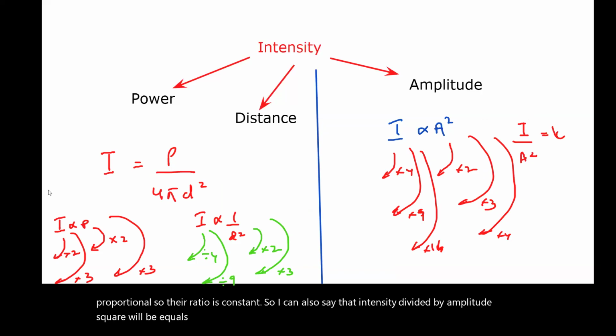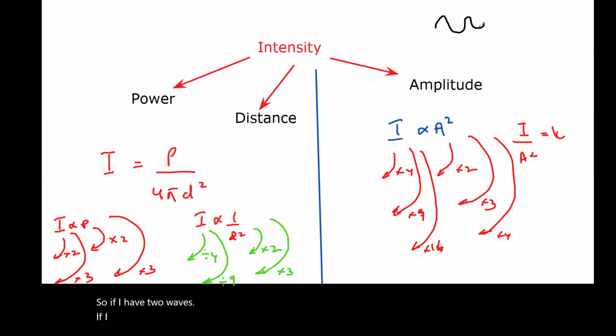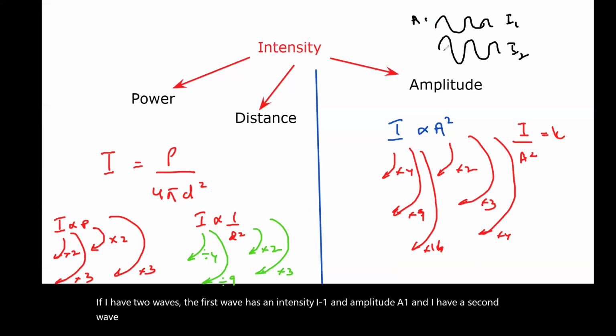So if I have two waves, the first wave has an intensity I1 and amplitude A1, and I have a second wave which has an intensity I2 and amplitude A2. When two quantities are directly proportional, the ratio is constant.